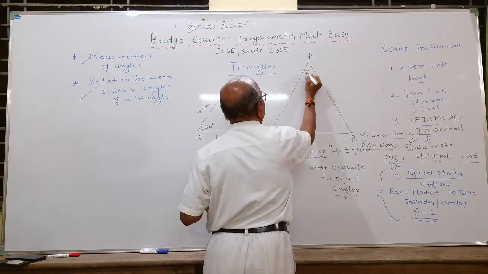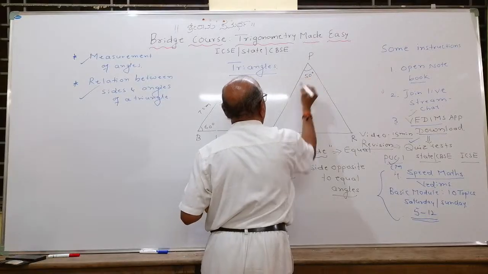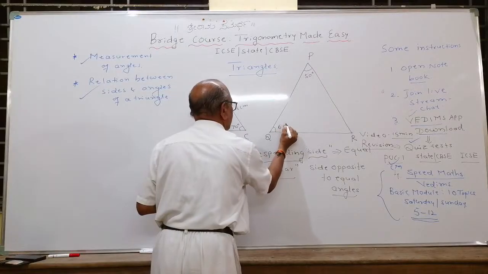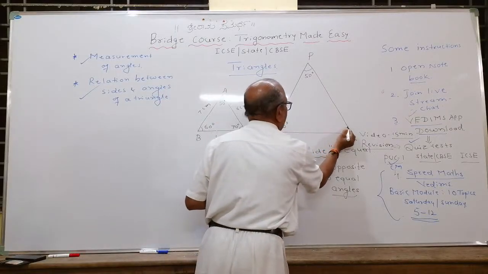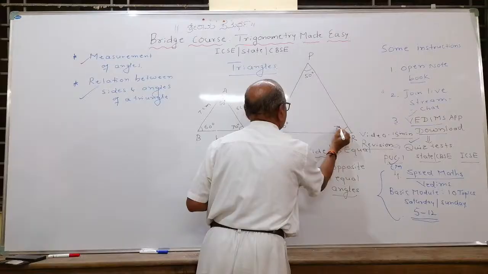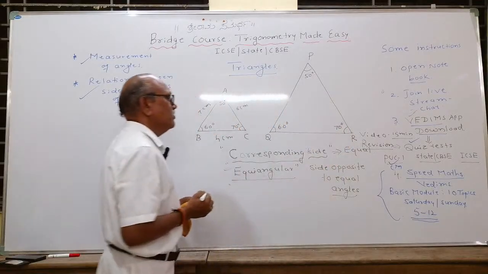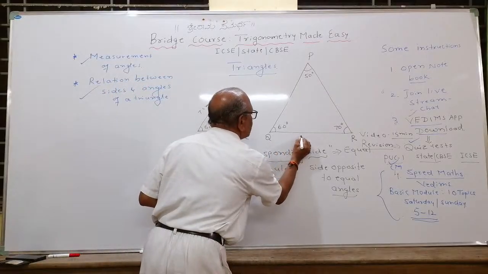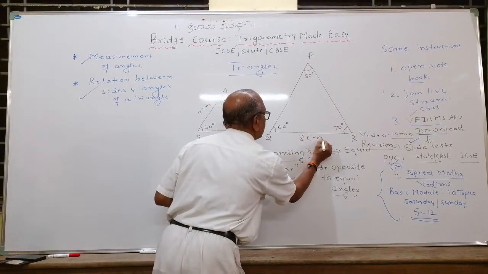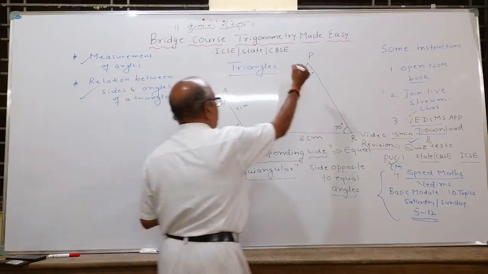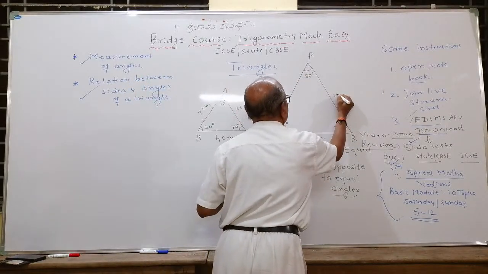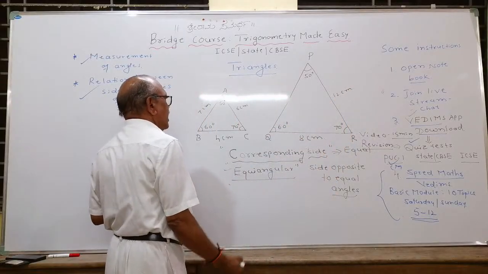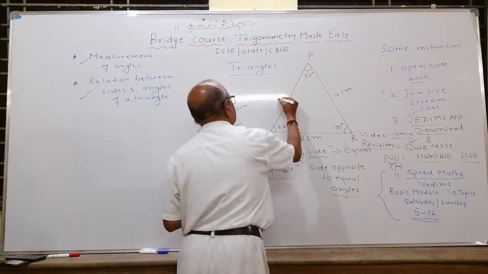Angle P is 50 degree, I will not change the angle. Angle Q is 60 degree. Angle R is 70 degree. Same as in case of congruency. But I will make QR as 8 centimeter. I will write PR, because I made it big, as 12 centimeter. Observe carefully. And I will make this PQ as 14 centimeter.